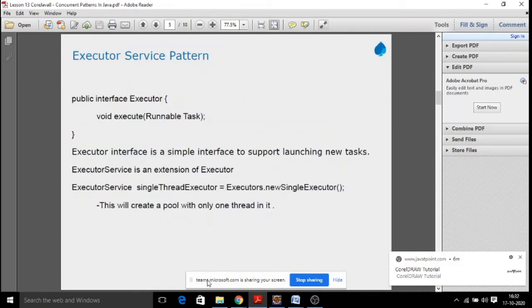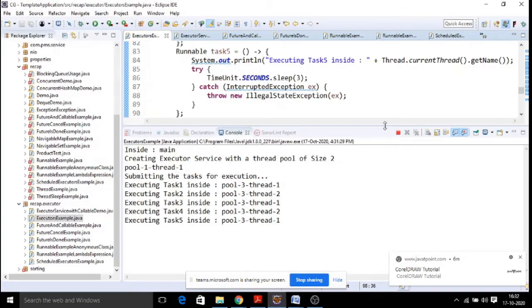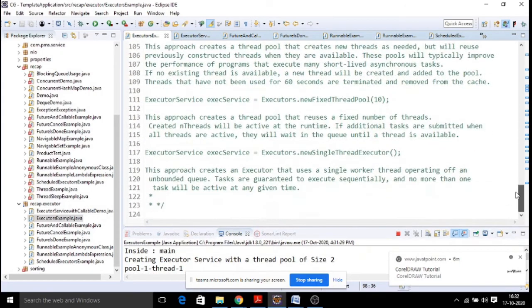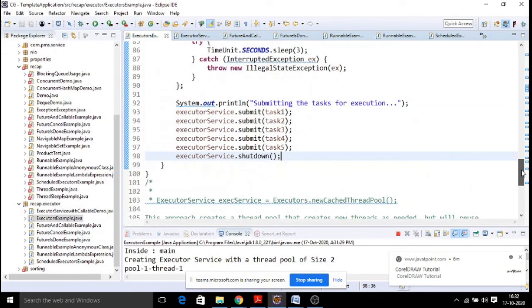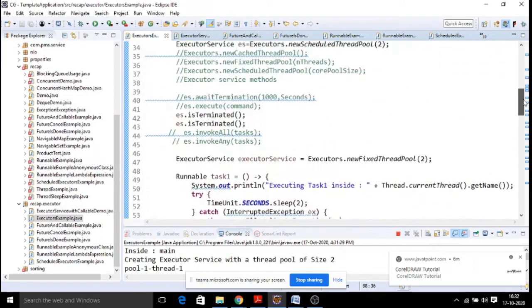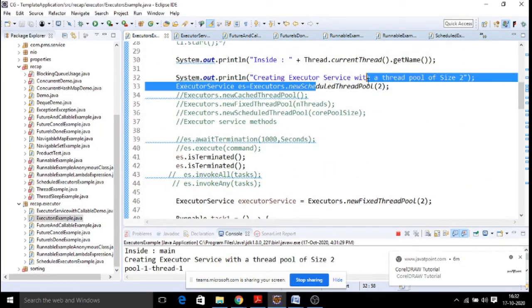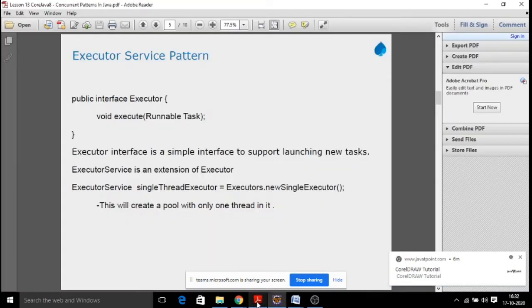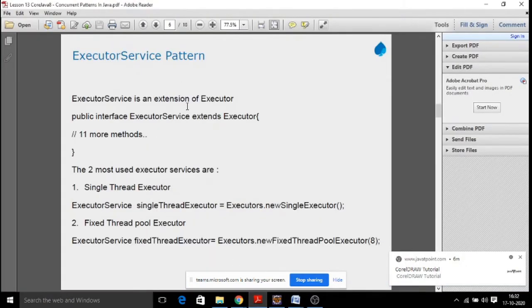Next, what exactly is the executor interface and what implementations do we have? Executor is a top level interface in which we have an execute method, and it has subclasses. The types of subclasses are single thread pool executor, fixed thread pool executor, cached thread pool, and one more called scheduled thread pool. Here we have the example of scheduled thread pool. All these are the subclasses of your executor service interface.